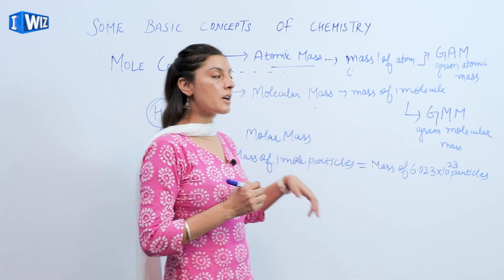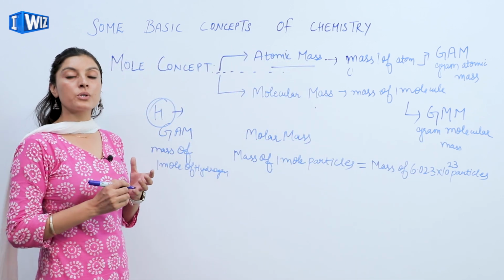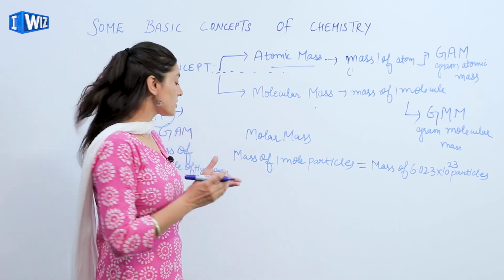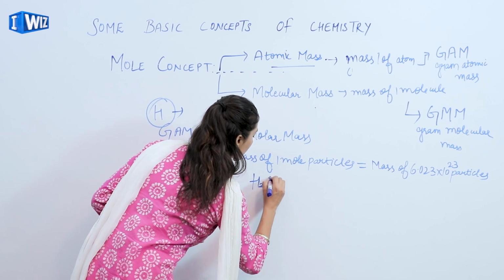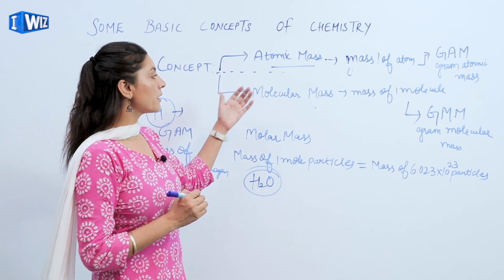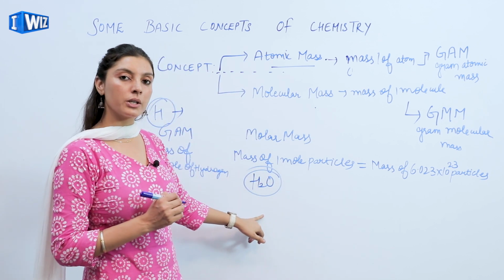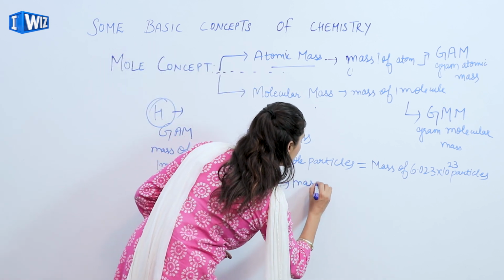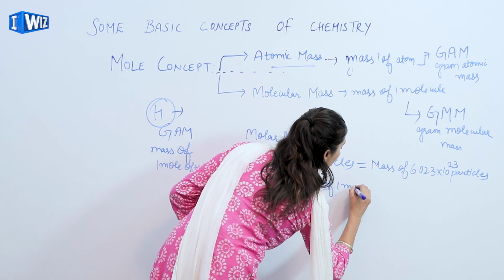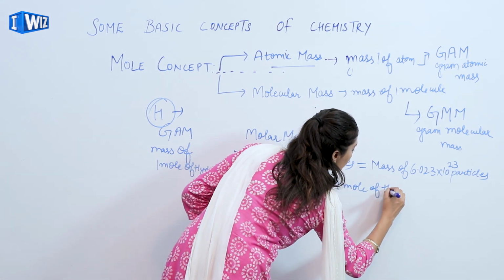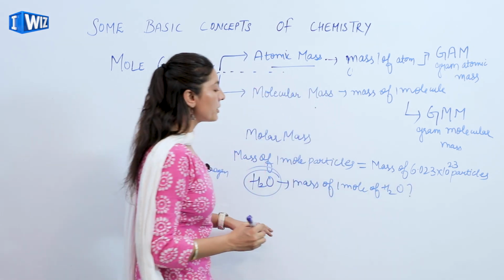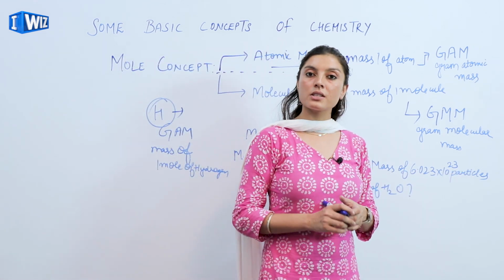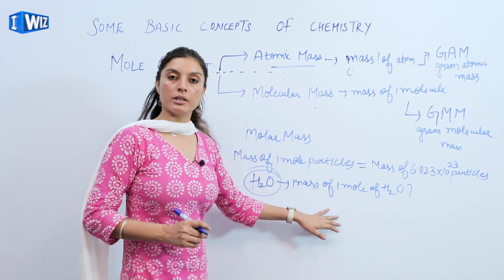When I talk about the molecular mass, which is said to be the gram molecular mass, it means the mass of 1 mole of that particular compound. Let's talk about the water molecule only. So when I have to find the molecular mass of this molecule, I will say that the mass of 1 mole of water is equivalent to the mass of 6.023 into 10 raised to the power 23 particles of that water molecule.